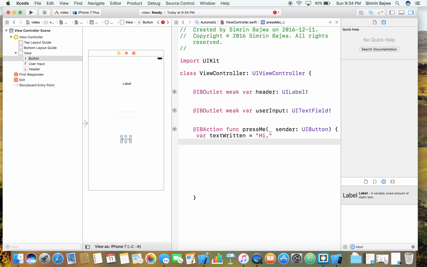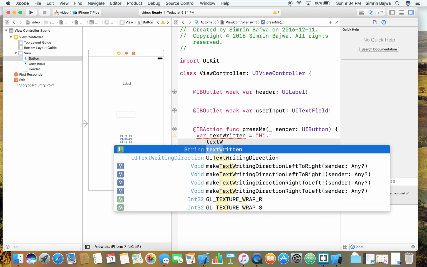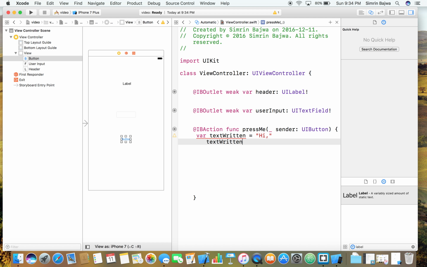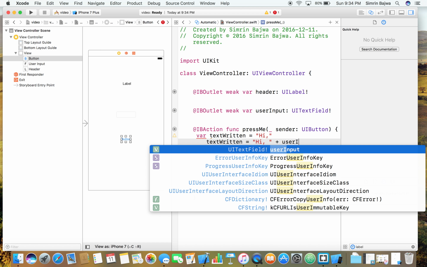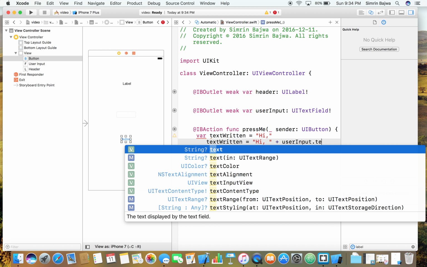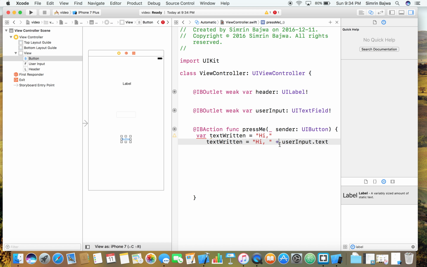Then I'm going to say that text written, because that's the variable's name, text written is equal to hi, I'm going to put a space there, plus user input dot text. So for this one, I'm saying that this variable, the text written, is hi plus user input, which is this text field.